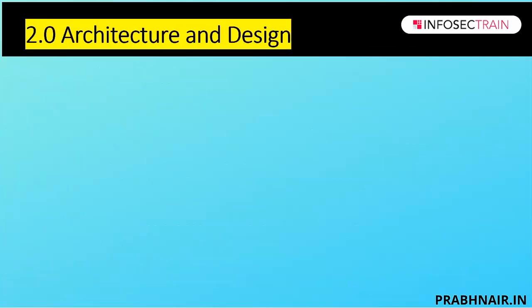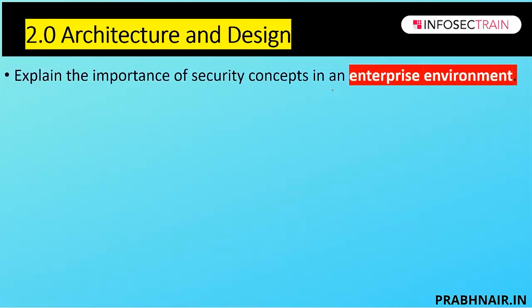Next we have architecture and design, module 2. Trust me, one of the best things I like about CompTIA is architecture and design. Amazing content, even that level of content I could not see in any management courses like CISSP, CCSP and CISM. In this section, they have given more importance to the security concepts in the enterprise environment. I would suggest those who are preparing for CISSP can check the domain module 2 of the Security Plus,